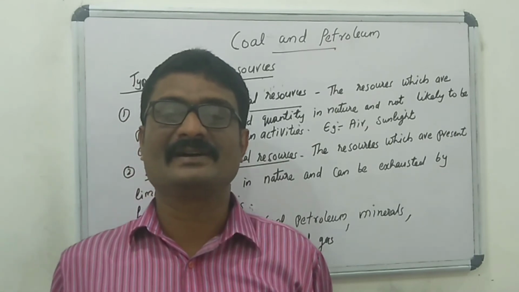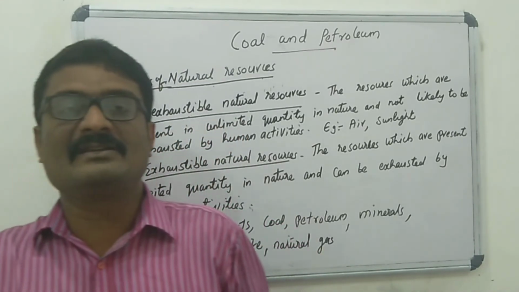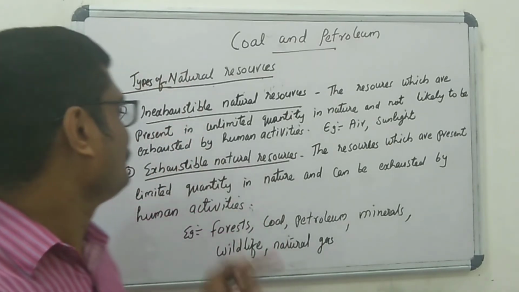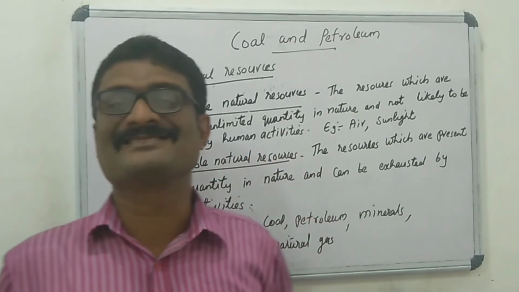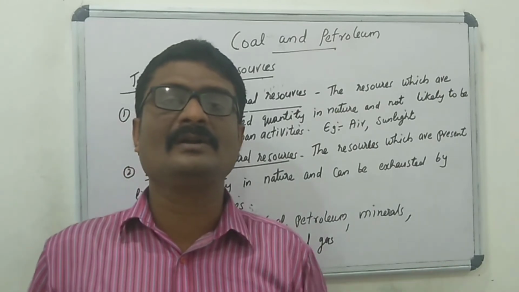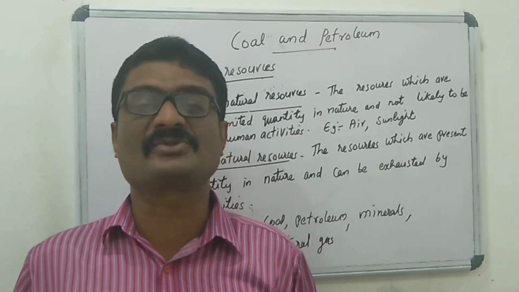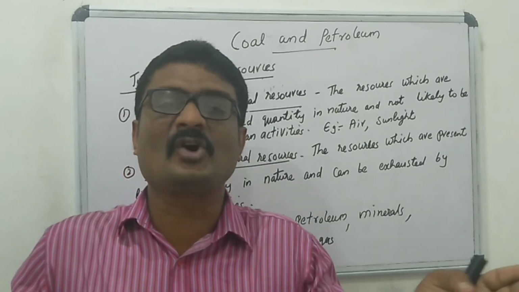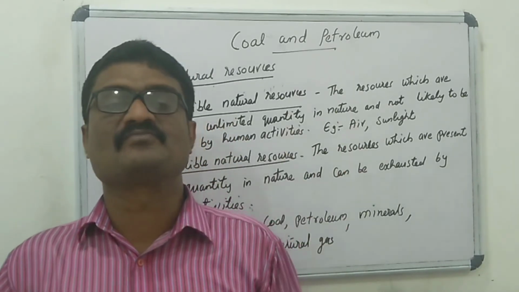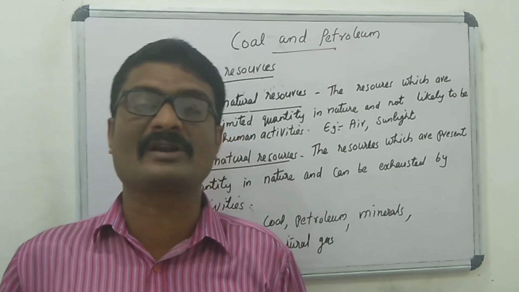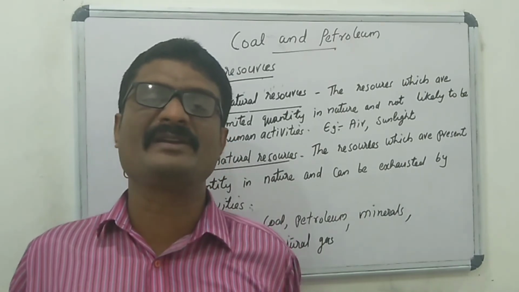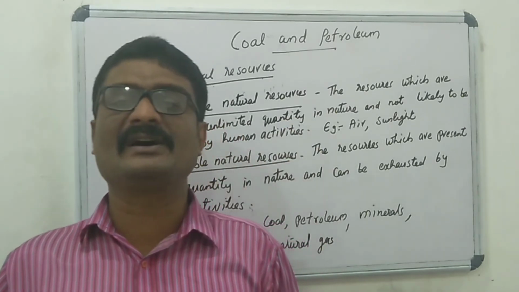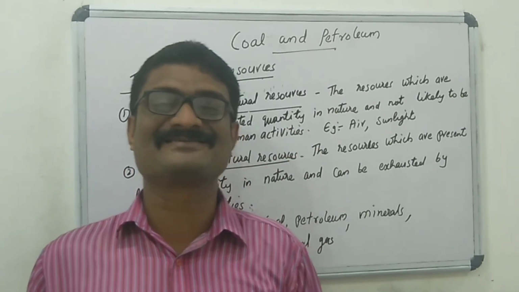Okay students, in this chapter we will learn about some exhaustible natural resources, like coal, petroleum and natural gas. These were formed from the dead remains of living organisms.